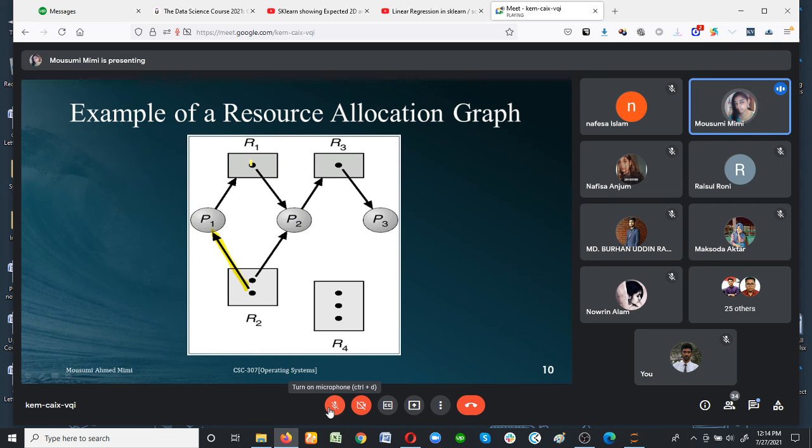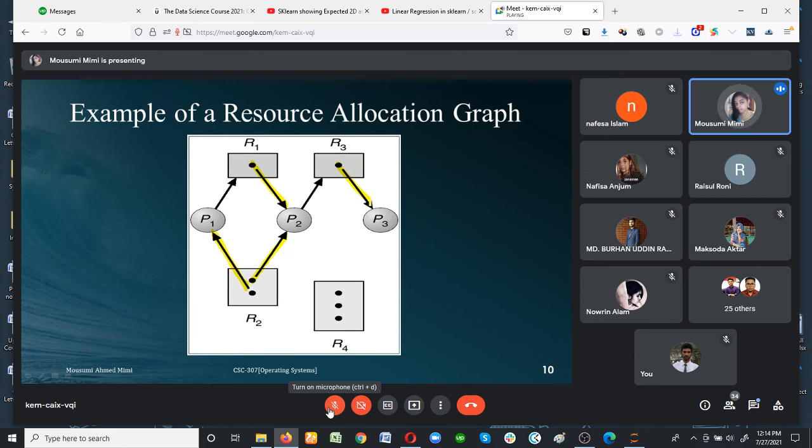Process 2 holds resource 1. Process 2 also holds resource 2, but process 2 requests resource 3. Process 3 holds resource 3.